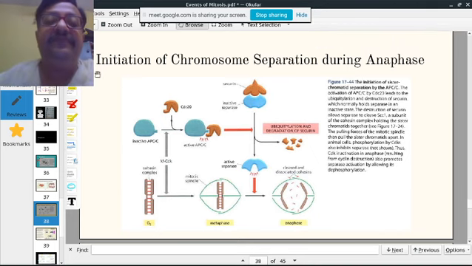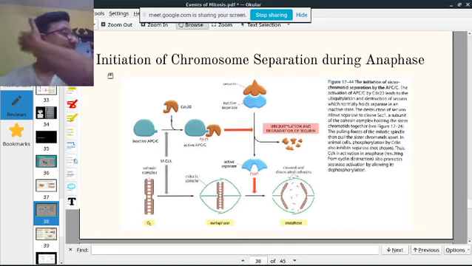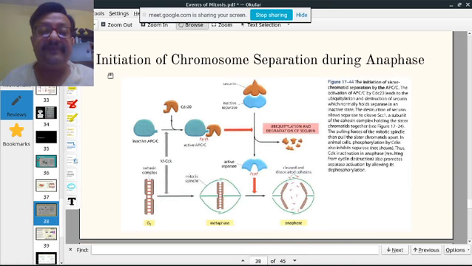Now, what happens during anaphase? Look over here, the red lines are the cohesins. At the bottom part here, the cohesin is holding the two chromatids together.